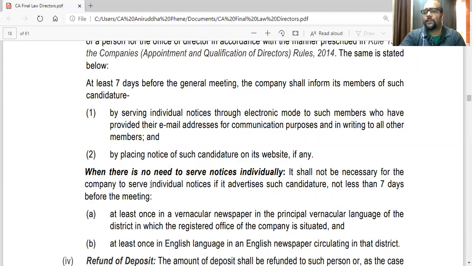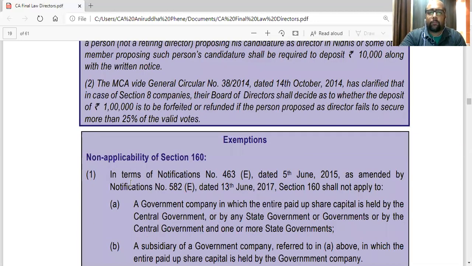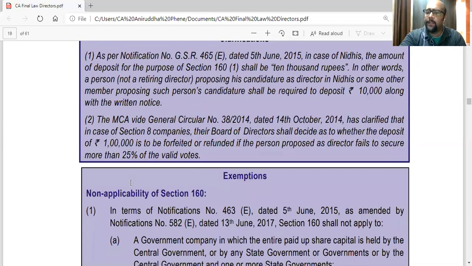Plus, if the notice is received late, or the company is not able to send notice to the members, they can publish it in newspapers, English and vernacular. In that case, individual notice won't be necessary, because you are giving a public notice. In case of Nidhi companies, as we studied last time, the deposit will be 10,000 rupees, not 1 lakh.